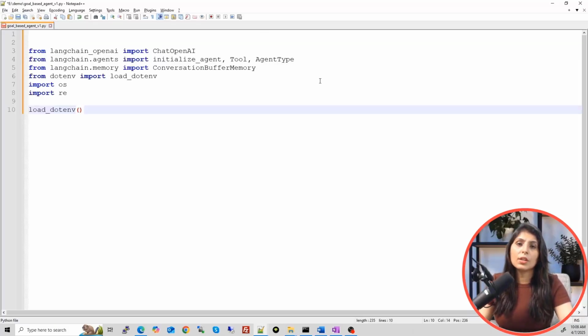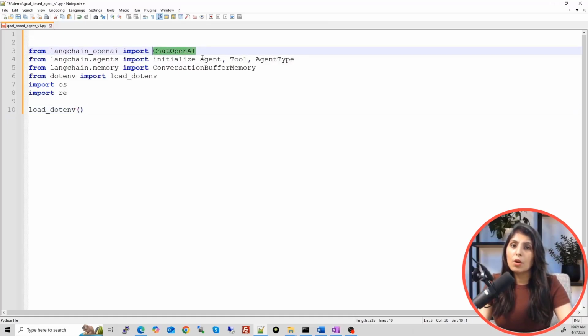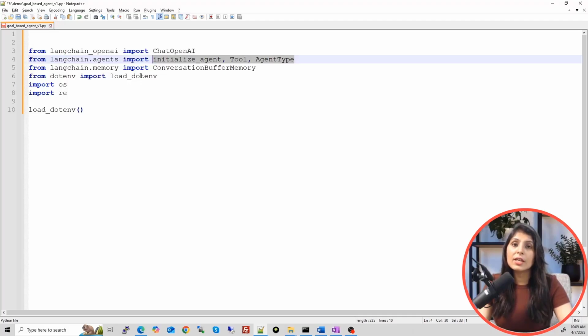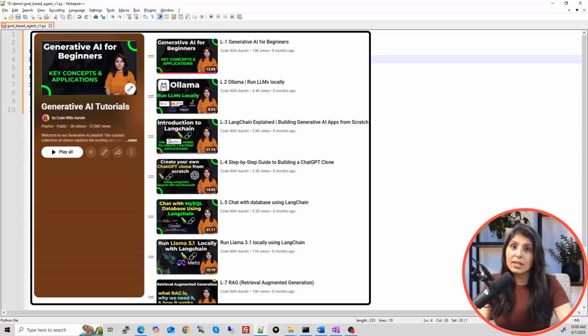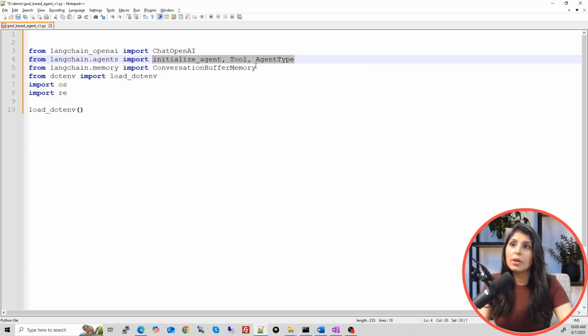So first we are importing all the required modules. This first module is needed because we want to use the LLM from OpenAI. So to use the LLM from OpenAI in LangChain, you need this module. Then this second line, here we are importing all those things which are needed to create, initialize and use the agents. And guys, if you don't know what LangChain is, what are agents, what are tools, then I have this playlist on generative AI. In this playlist I have explained all these things in detail with various examples. You can check there.